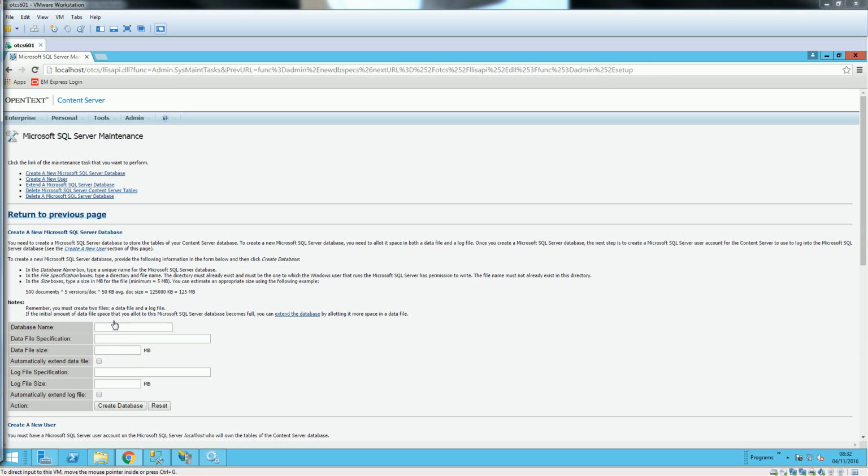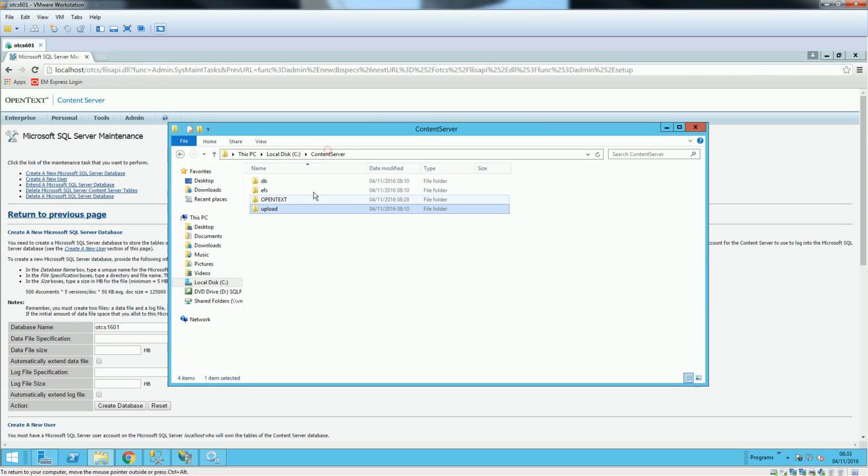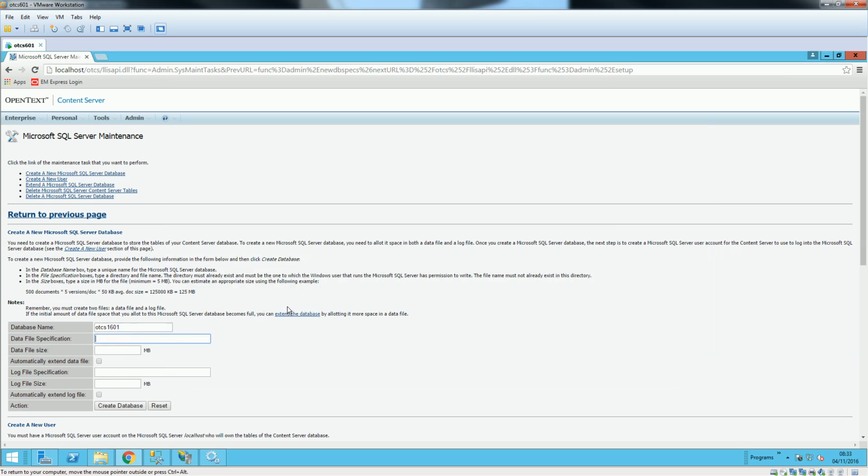Okay, so here we're going to create a database name. I'm installing CS16, so I'll say OTCS1601 is our database name, and the DB path we already created, the folder is here. So the path would be this, and we also need to define a file name. I'll say OTCS1601.mdf. That's the default format for the MS SQL database file.